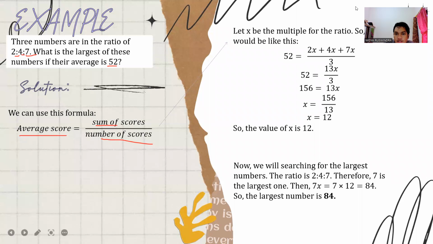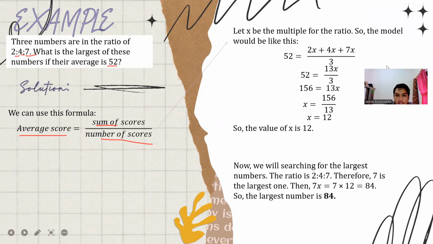Let x be the multiple for the ratio. So the sum of scores follows this ratio. The average score is 52, the number of scores is 3, and the sum of scores is 2x plus 4x plus 7x.